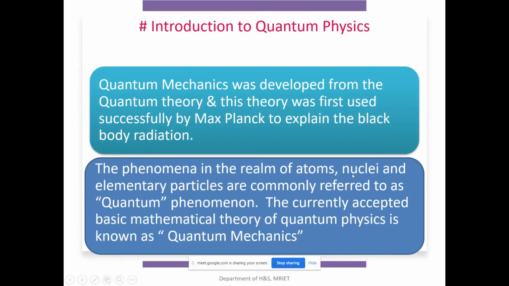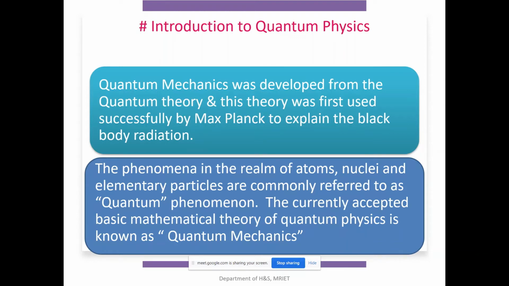So what is quantum mechanics actually? The phenomena of the rearrangements of atoms and nuclei and their elementary particles, like electrons, protons or neutrons, are generally referred to as quantum phenomena. And when we apply mathematical concepts to the quantum phenomena, it is known as quantum mechanics.